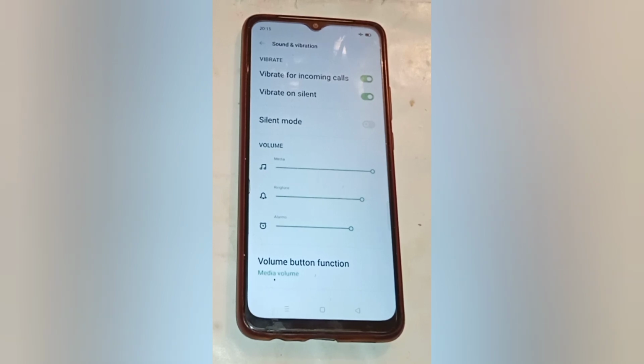After that, if you want to turn this off, now click on that side. And so it means that when an incoming call comes in your mobile phone, vibration is not produced now.